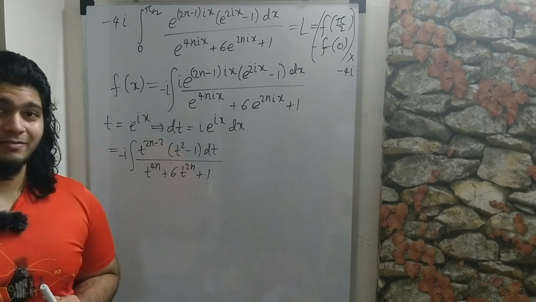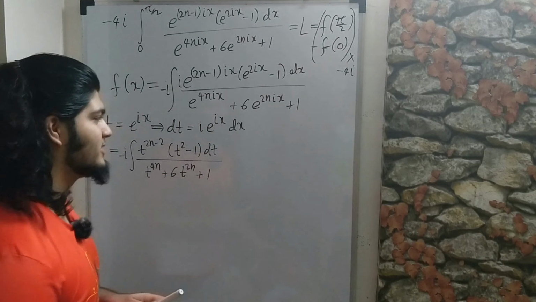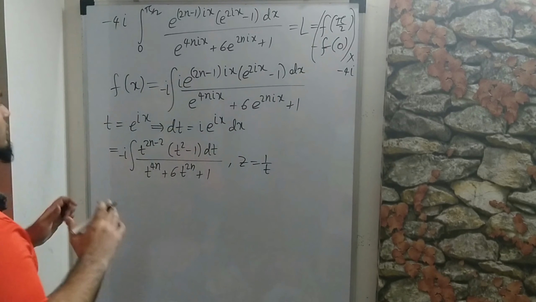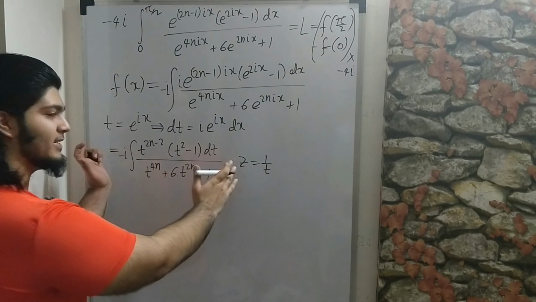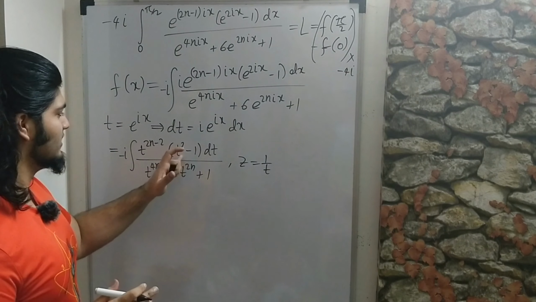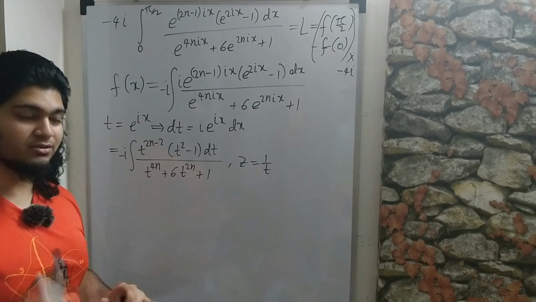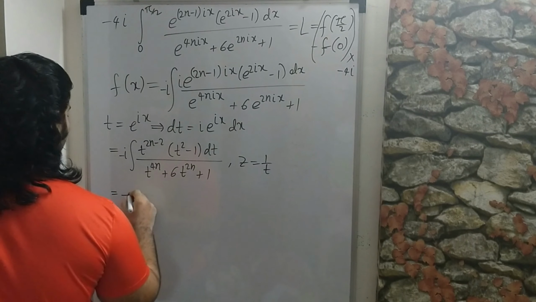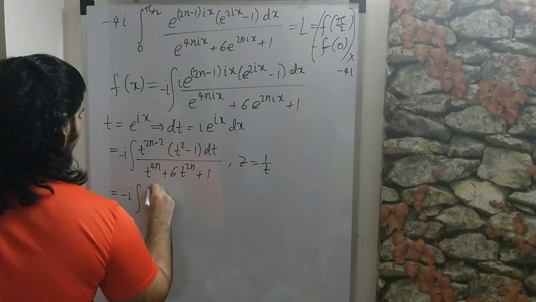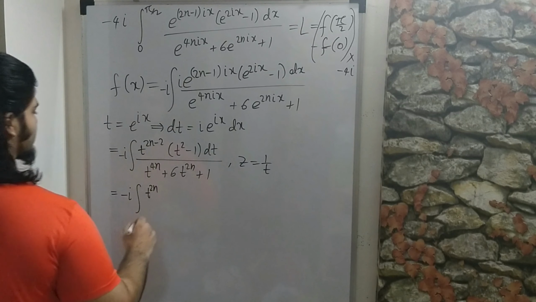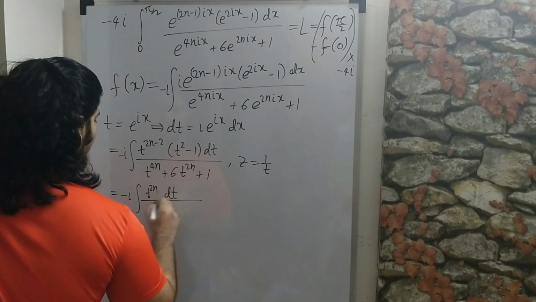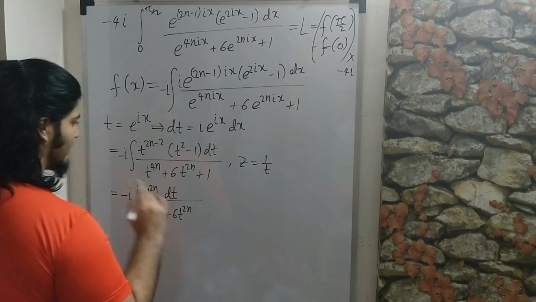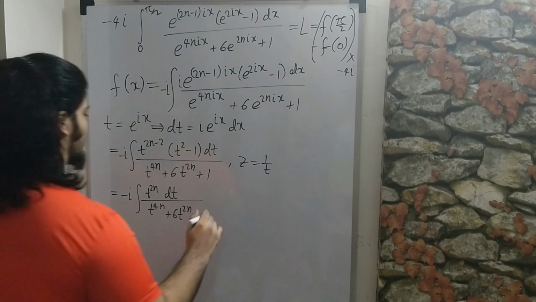And now if you're familiar with what exactly happens when you substitute, let's say z is equal to 1 over t, then your heart will be screaming to separate this integral into a difference of two integrands, and then substituting z equals 1 over t in one of them. So let's go ahead and do that. We get minus i integral t to the 2n times t square dt all over t to the 4n plus 6 t to the 2n plus 1. This is really a tongue twister, my bad.